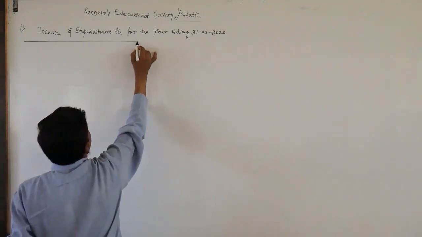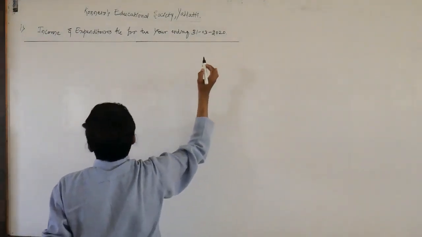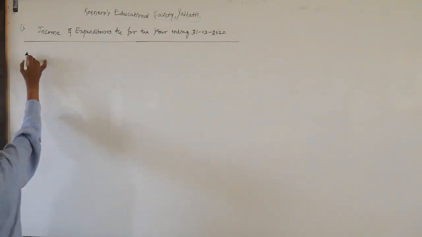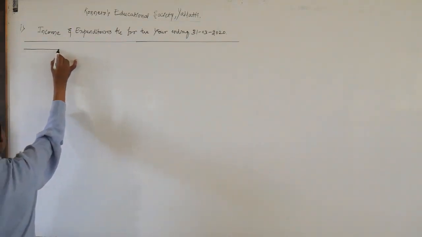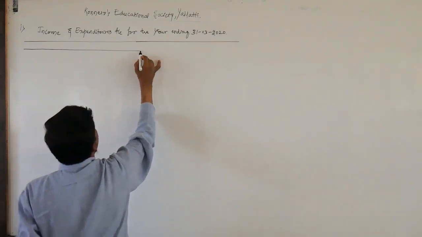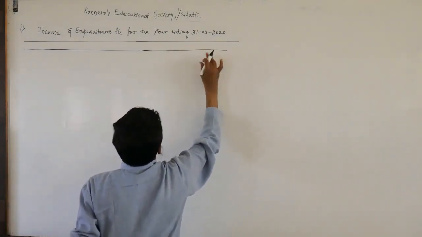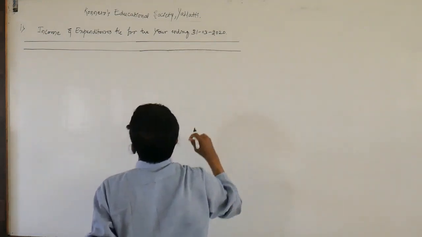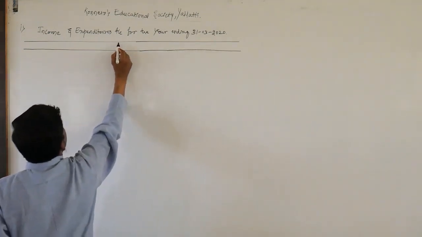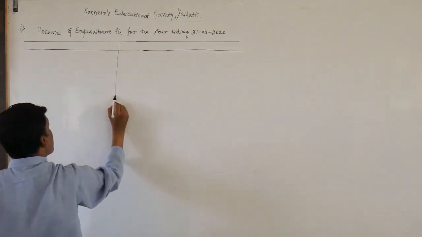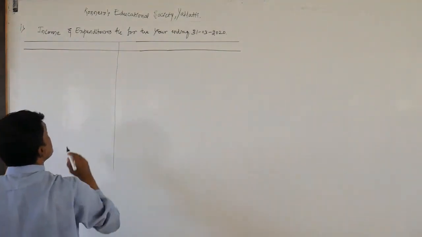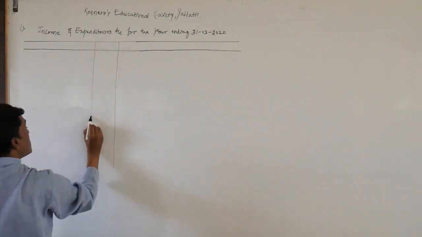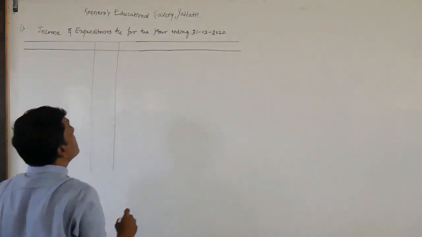while studying the theory of this chapter, I have already said something about the income and expenditure account. In brief, the income and expenditure account is a nominal account. It is just like the profit and loss account prepared in a non-profit organization, which gives surplus or deficit.